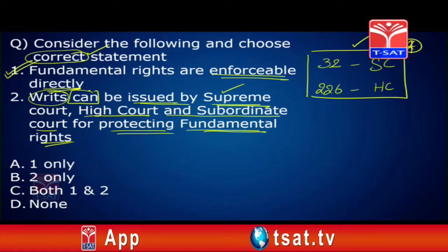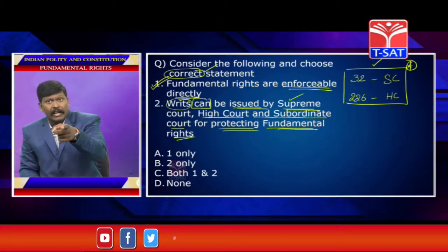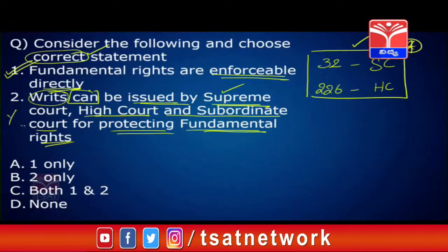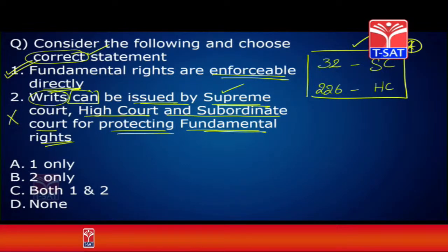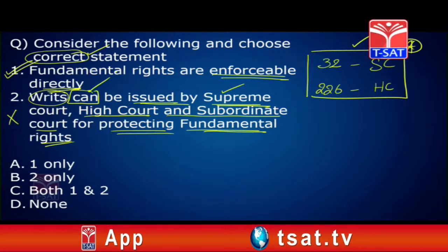When a person studies only this, he will think this is wrong. But when an aspirant studies the Constitution thoroughly, he will see can, and he will say this is correct.